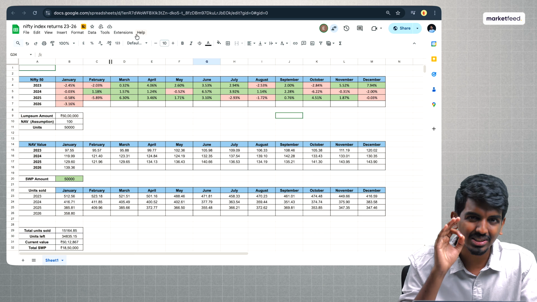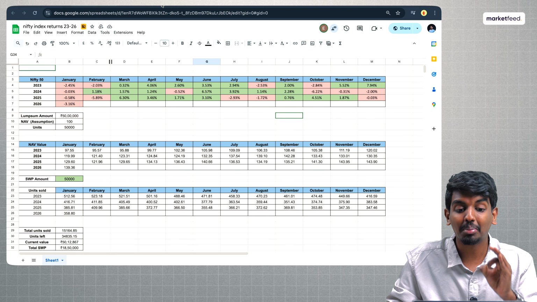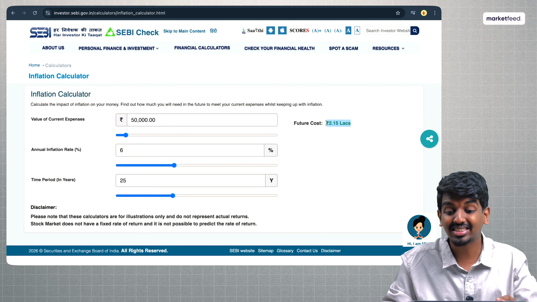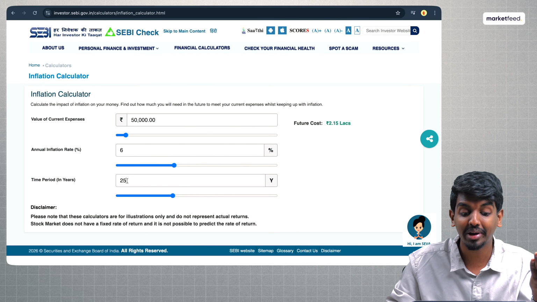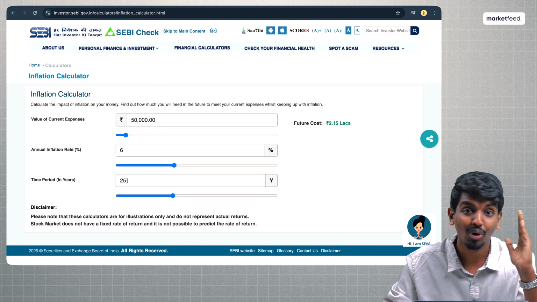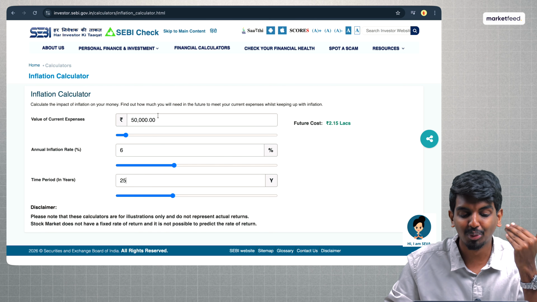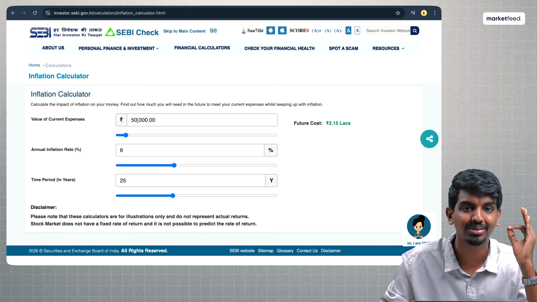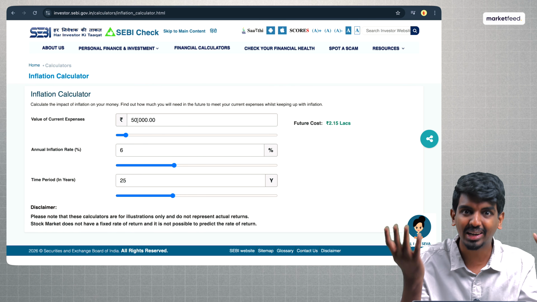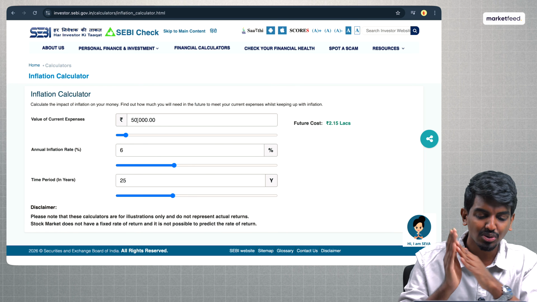So now we understood just the first step, which is what is a monthly amount that you require to sustain the lifestyle of 50,000 rupees per month after 25 years, accounting for inflation. Now, a few real things here. I know most of you would want a much better lifestyle, not a 50,000 rupees per month lifestyle, especially when you're going to become rich and enjoy your life. So you can come ahead.